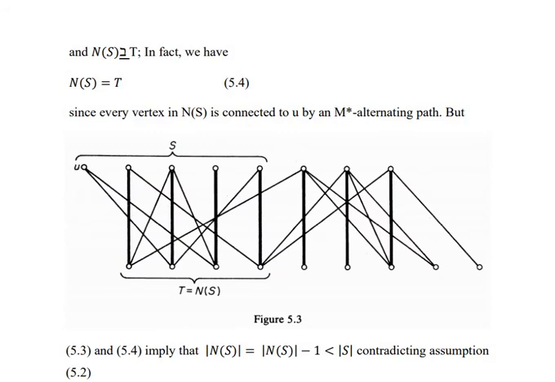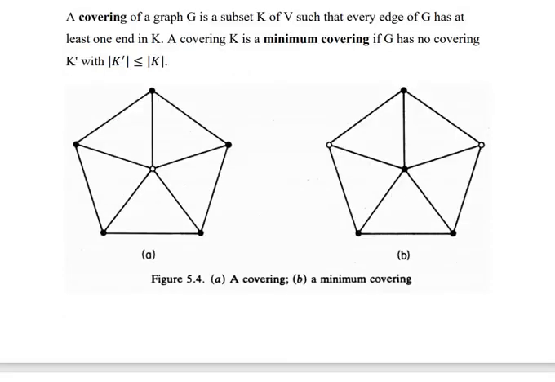And N(S) forms a superset of T. In fact, we have N(S) equal to T, since every vertex in N(S) is connected to u by an M*-alternating path. But the two conditions given in 5.3 and 5.4 imply that cardinality of N(S) equals cardinality of S minus 1, which is less than cardinality of S, contradicting the assumption given in 5.2. Hence the theorem.